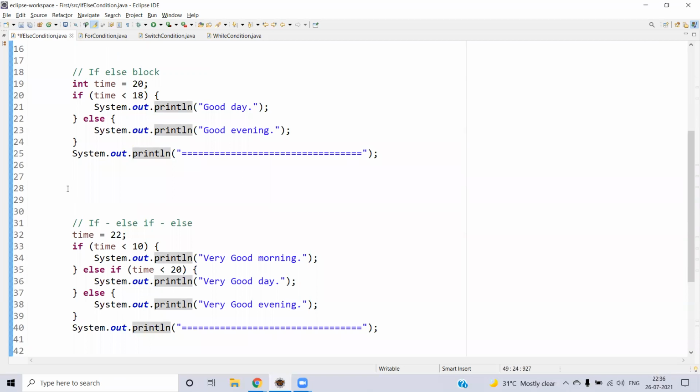So this way we have understood what is if else. Generally, if else will be used when you have some condition to be tested and, based on the condition, you want to do some actions. That time you will go with the if condition or if else condition.